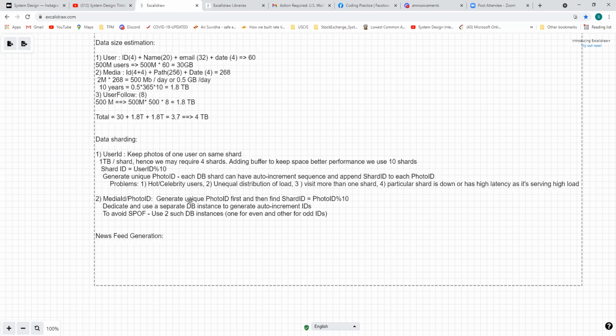We can generate a unique photo ID first, and then find a shard ID based on the photo ID modulo 10. For that, in this case, we can even use a UUID.